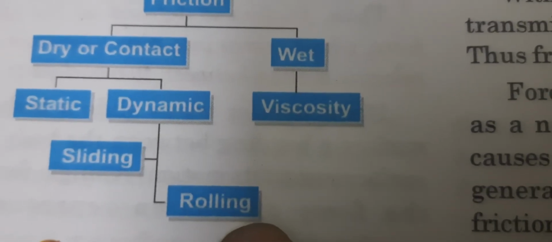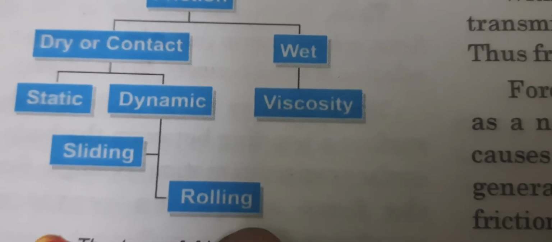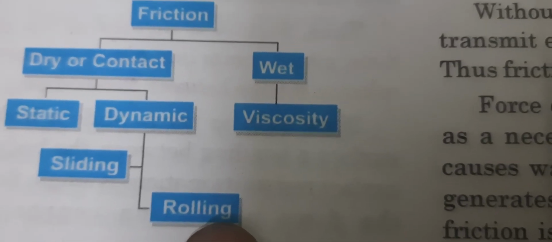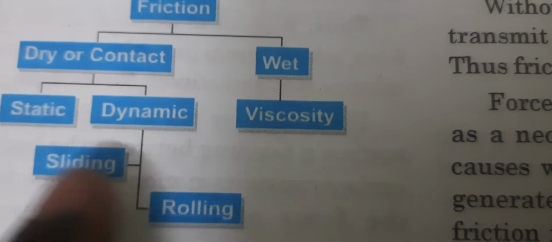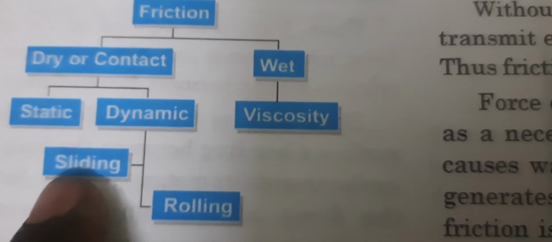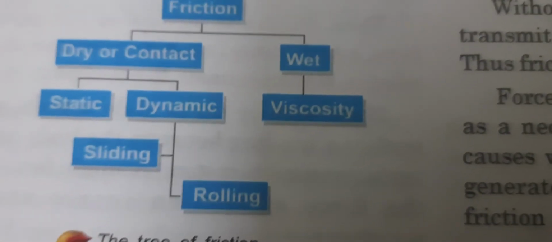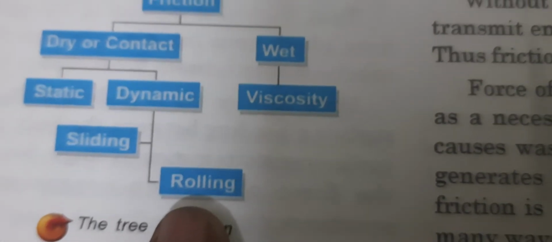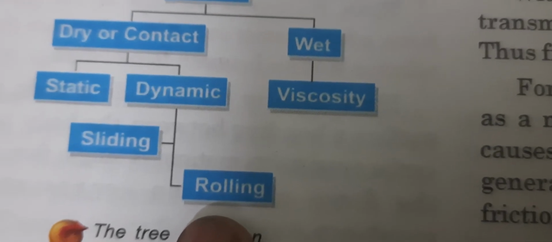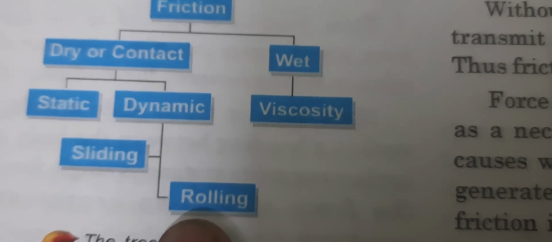Like you have the trolley bag. It is so easy to pull or push a trolley bag which has wheels on it. But suppose you remove the wheels and then you are asked to drag the trolley bag, then all the parts of the trolley bag start dragging or rubbing against the floor, and you have to give more force to drag it. But when you have wheels, only the wheel and the surface are in contact, and a wheel is a very small surface, right? So a small surface will have small friction also.